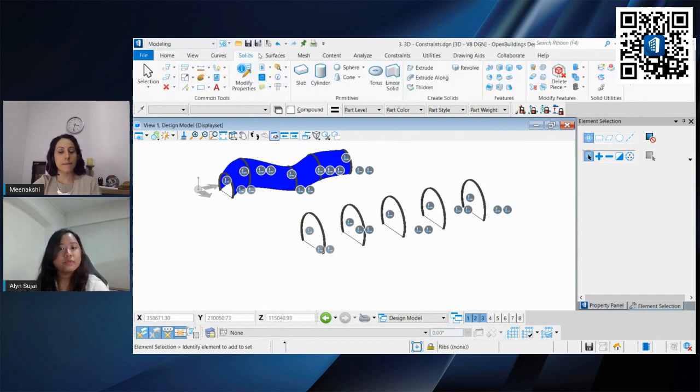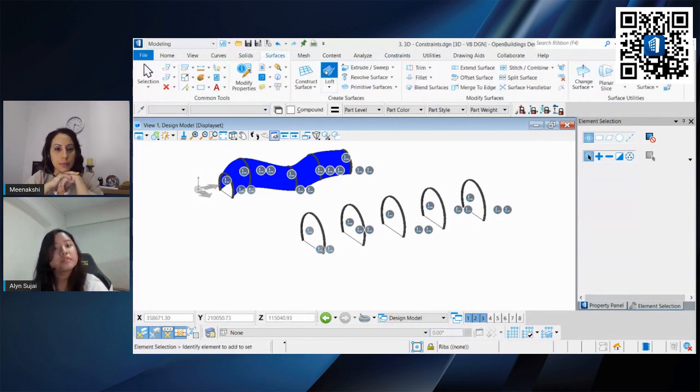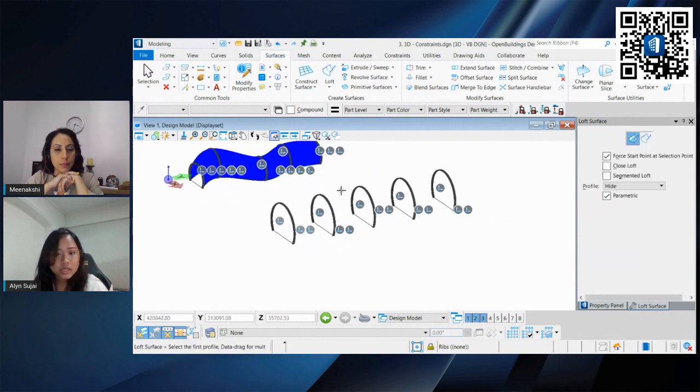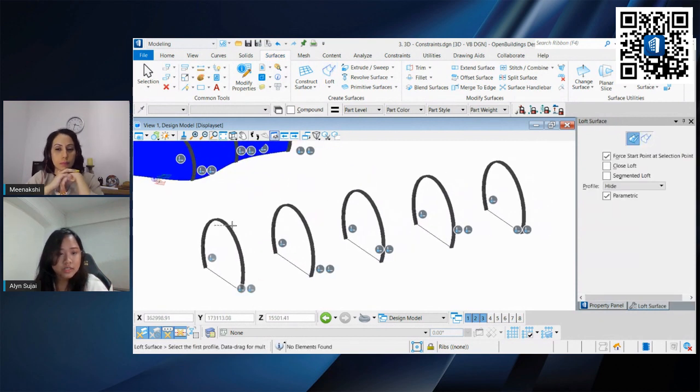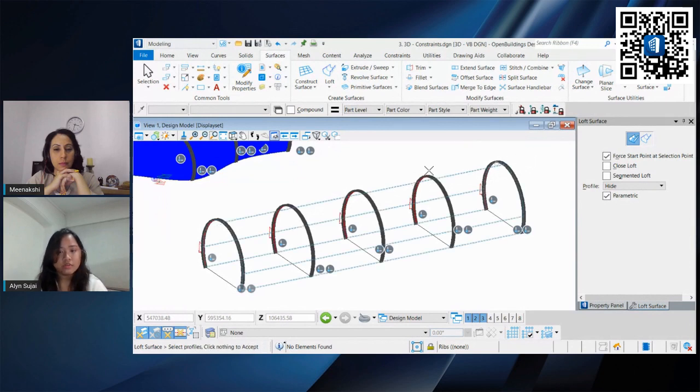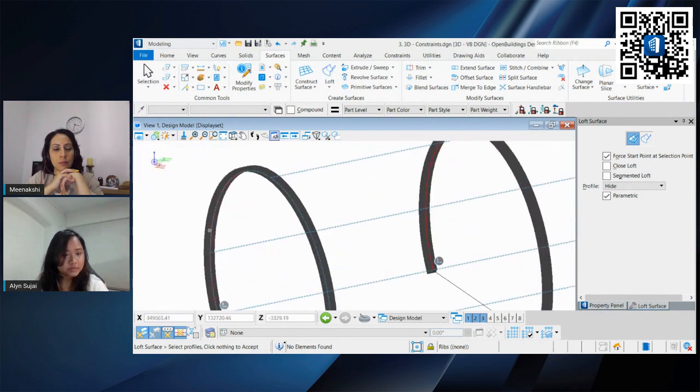So what we're left with is to place our loft or the shell of our tunnel. So let us go to surfaces and loft. To select all of this, we have to make sure that we drag and select all of our profile. So this path right here.